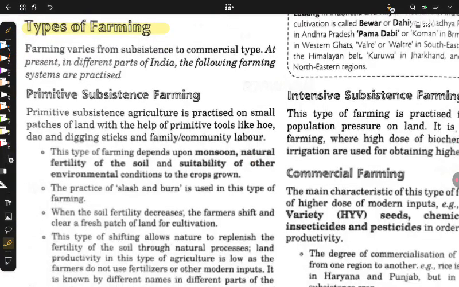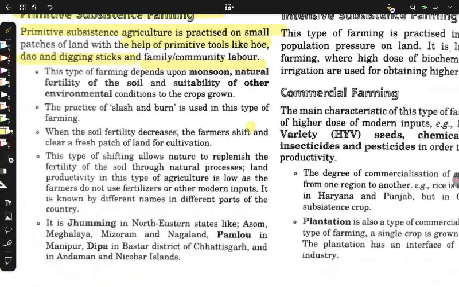So first is primitive farming. We have decoded its name, so we know that it is a very small type of farming which was used in old times, with the help of primitive tools like hoe, dao, and digging sticks, with family, community, neighbors, as we didn't hire labor in old times, right? Now we know that in previous times we didn't have the power, we didn't have the technology which can change our farming scenario, but today we have it.